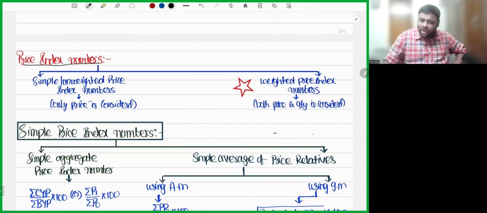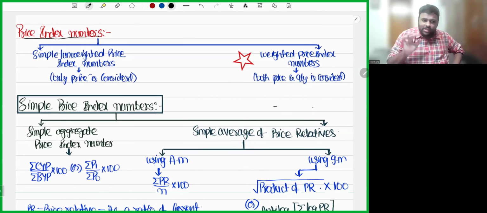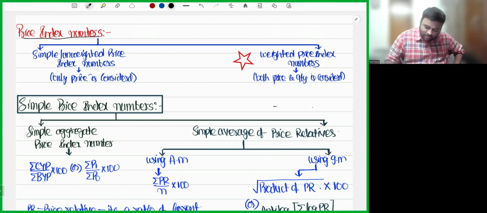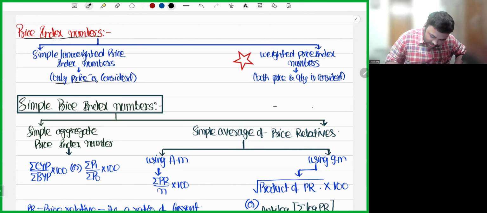Now, price index, my dear friends. You will have two types of price index numbers. First one is simple or unweighted price index numbers. In simple or unweighted price index numbers, we will consider only price.